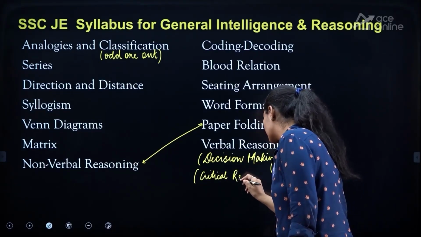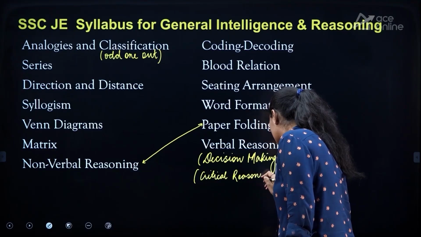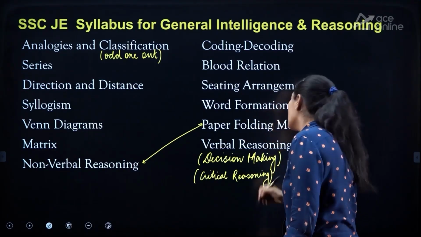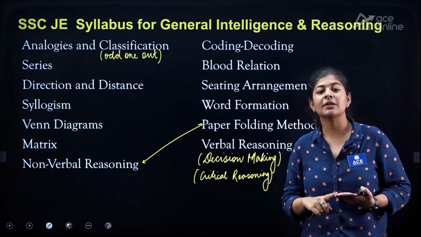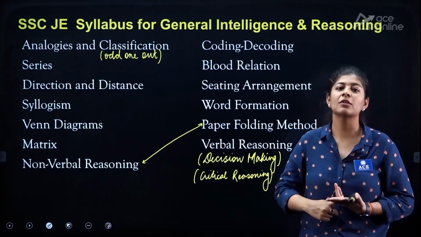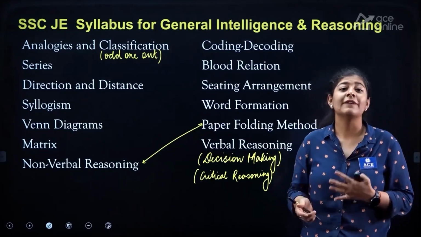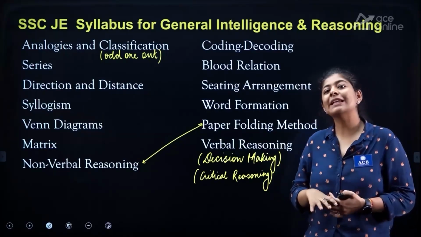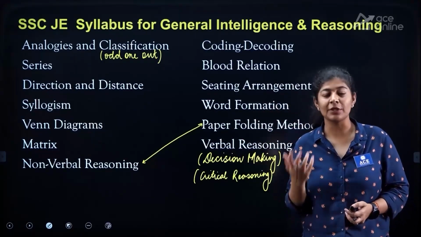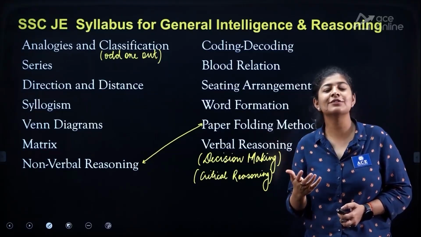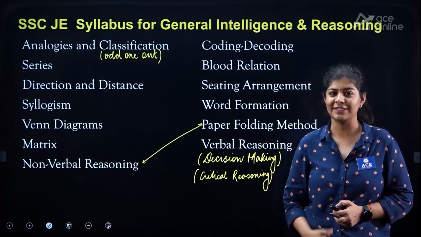But yeah, you can also term it as critical reasoning. Now, what are the topics covered under it? Statements and assumptions, statement and arguments, statements and conclusion, statement and course of action, and many more. So basically all the parts in which we only need to work on the verbal segment, or where no number, no figure is used, come under the verbal reasoning, right?